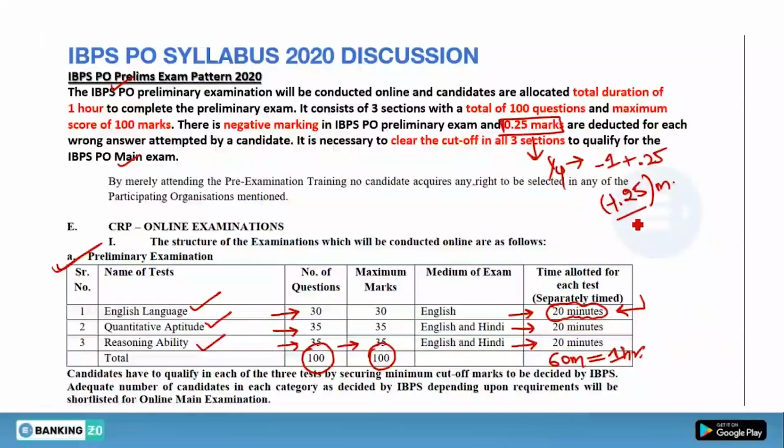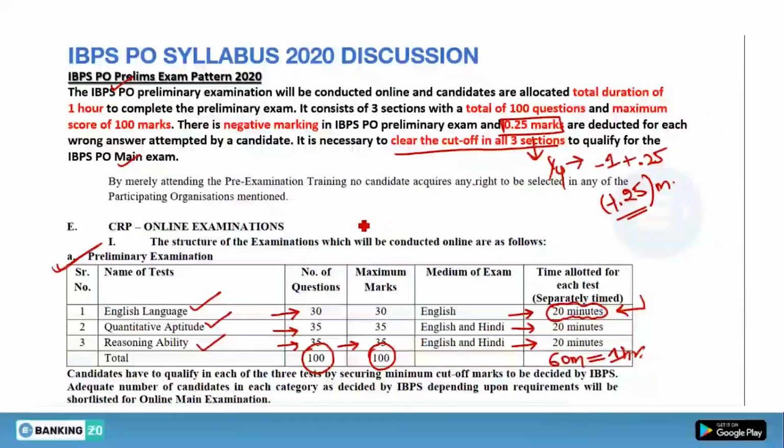Okay, included negative marking. And the most important thing is this: in pre there is a sectional cutoff for every section. So you need to qualify the sectional cutoff of every section along with the total qualifying mark given by the IBPS. So sectional cutoff is also mandatory, and the total qualifying mark for pre is also mandatory.